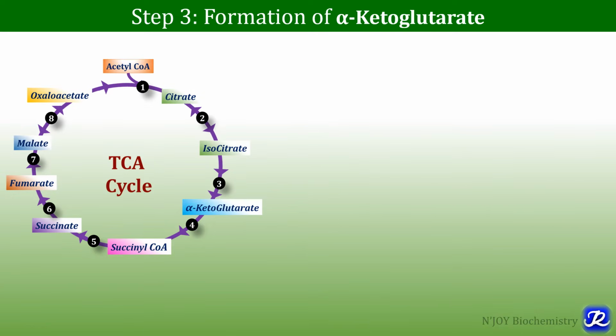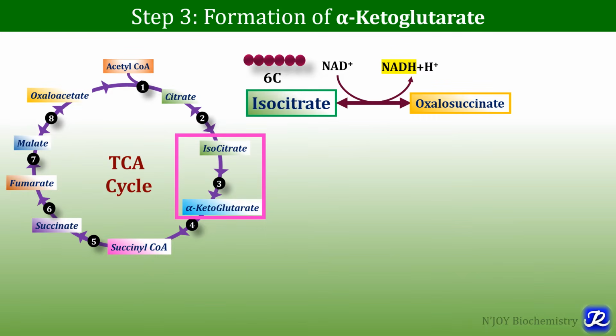Step number 3 is formation of alpha ketoglutarate from isocitrate. So this is the third step of TCA cycle. This also involves two reactions. In the first reaction, oxalosuccinate is formed from isocitrate, and in this process NAD is reduced to NADH, and further this NADH, the reducing equivalent, will be transported into the electron transport chain and 2.5 ATPs are generated.